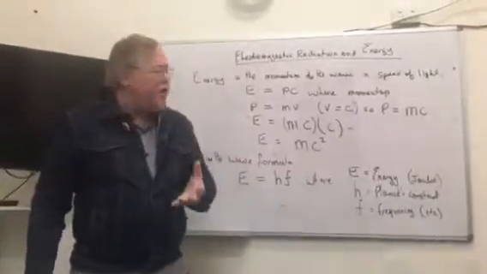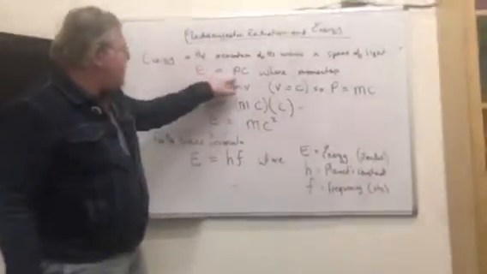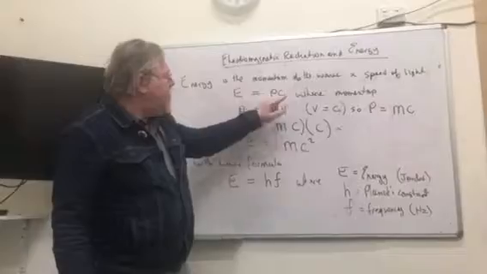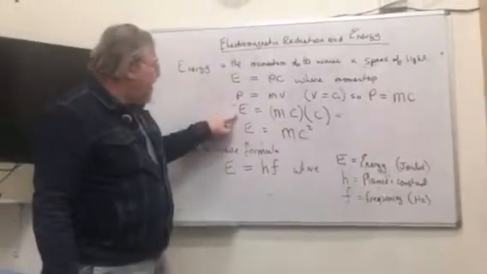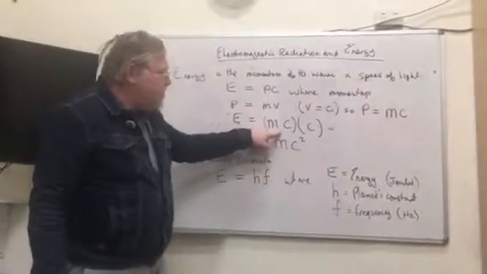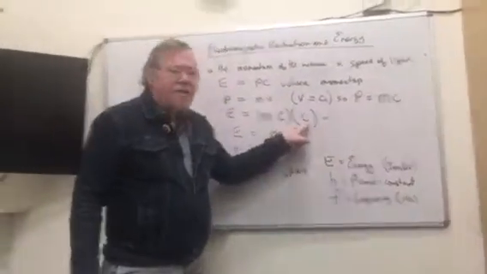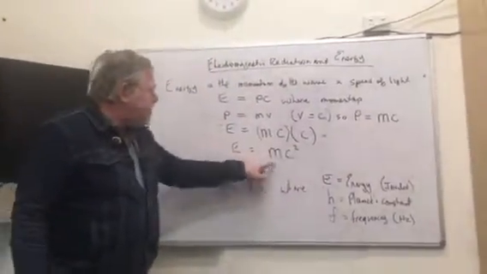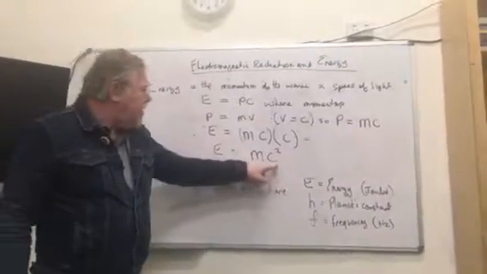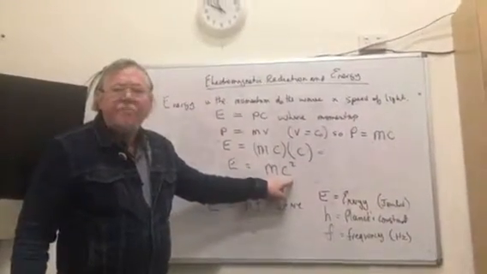All right, let's have a look at it. If energy is momentum times the speed of light, then here we have momentum times the speed of light. So therefore, energy is the mass times the square of the speed of light.